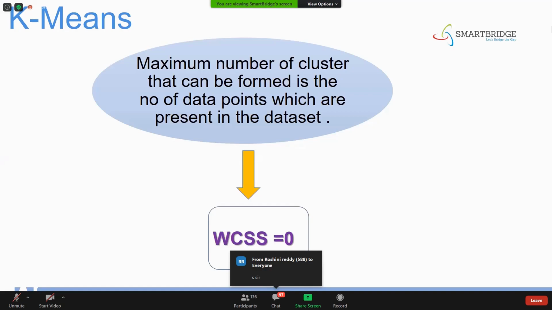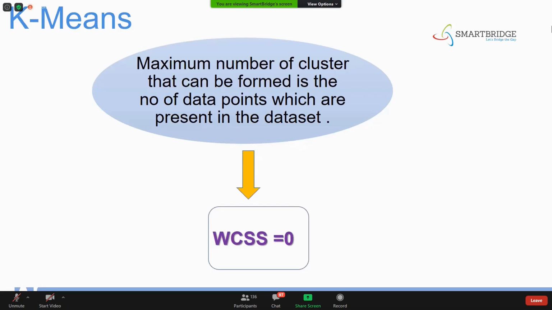So what you have interpreted, guys, is that if you keep on increasing the number of clusters, the WCSS value will decrease. Can we interpret that? If you keep on increasing the number of clusters, the WCSS value will decrease, and it will fade to 0.